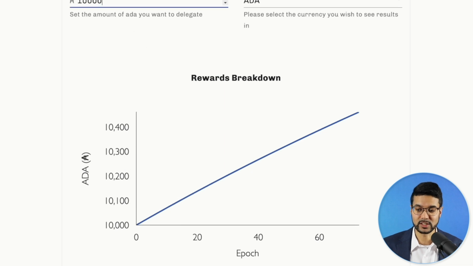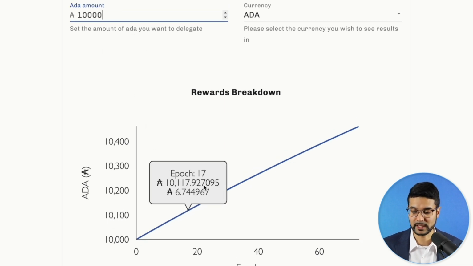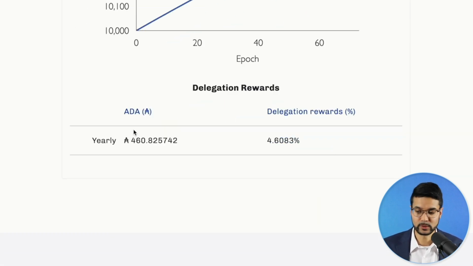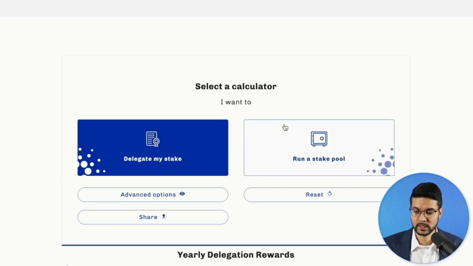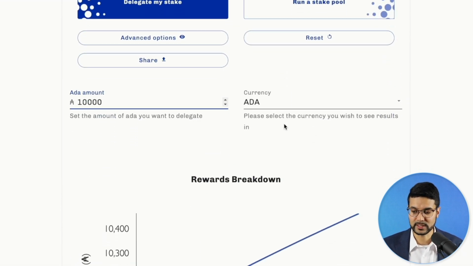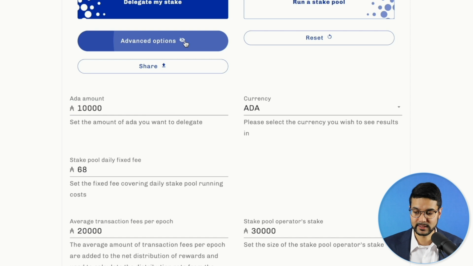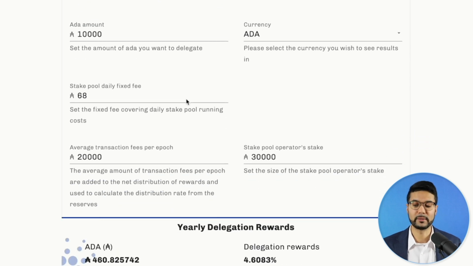In this case, we can just adjust this number to see what we can expect to earn over time. It'll show us, if we scroll to the bottom, a yearly total for that amount which we would delegate, and then that percentage for the delegation rewards. So the stake pool calculator, definitely a pretty interesting tool. If we click on advanced options, this gives us a few more parameters to take a look at.